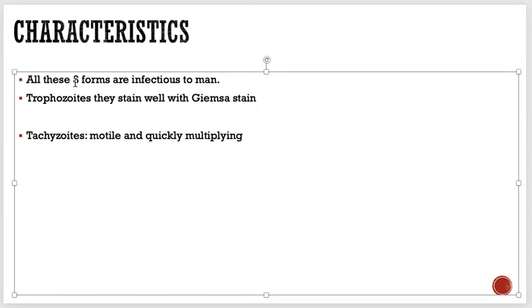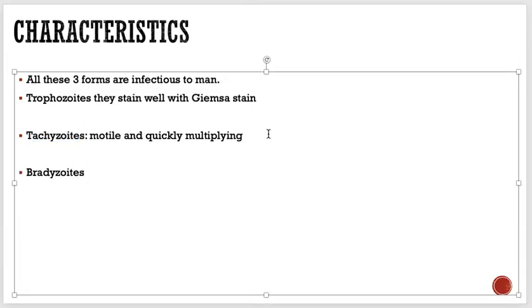These are the ones responsible for multiplying inside the host and increasing their numbers in the human body. Whenever any human consumes a tissue cyst, the tissue cysts are called